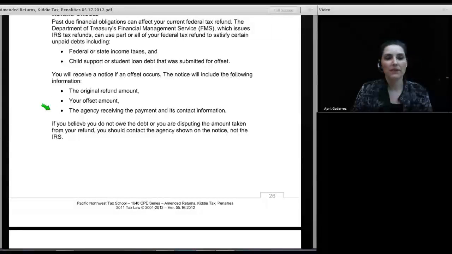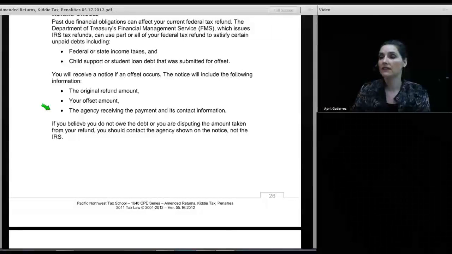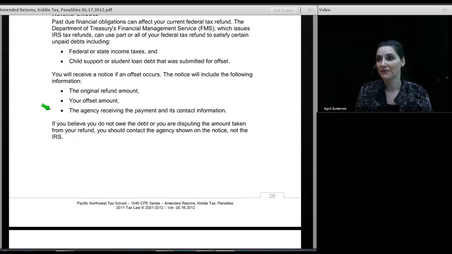FMS will not be able to tell or help or refund any money that was taken incorrectly. Once that money has been taken by FMS, it sends it to the agency, and the taxpayer has to contact that agency directly to engage in procedures to either recover the money or discover that there's no hope of ever recovering the money.